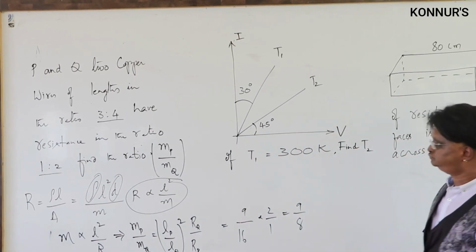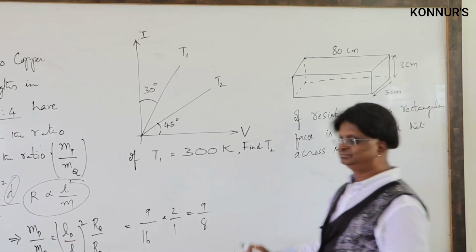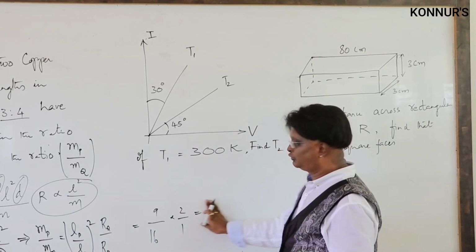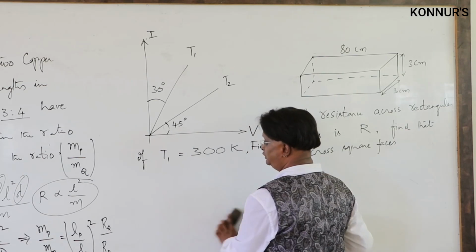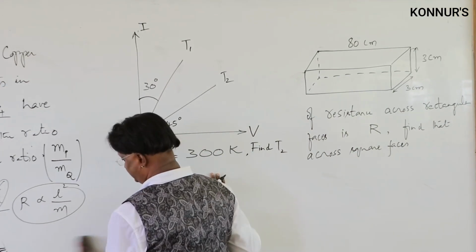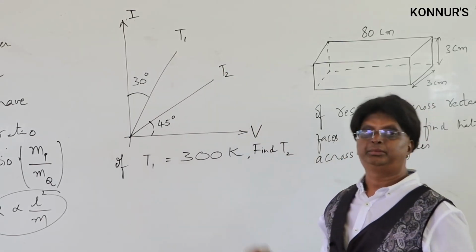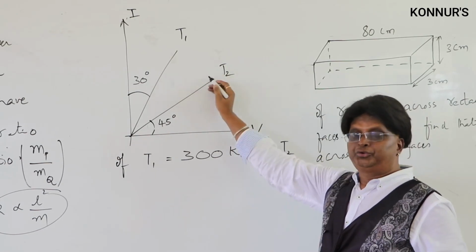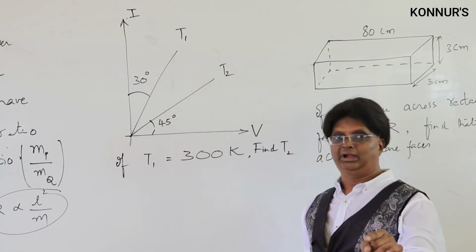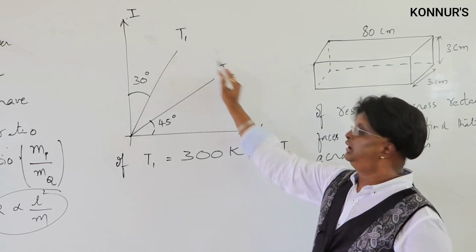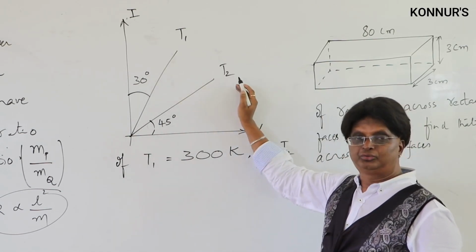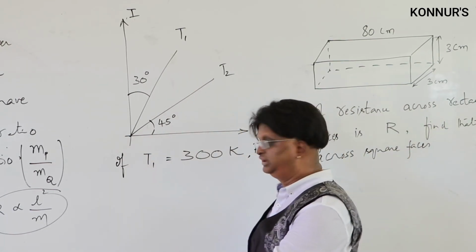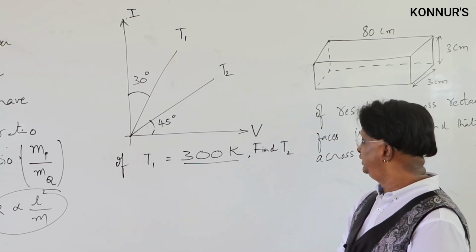Now, got this. One more example. This time, an example, a graphical analysis I am showing. Now the question says, it's a VI graph, V on x-axis and I on y-axis. Right? The calibration, we should be very careful. And he says, these are two graphs drawn for same copper wire at two different temperatures, T1 and T2. T1 and T2 temperatures, same wire, VI graph is like this. Now the question is, if T1 is equal to 300 Kelvin, find T2.